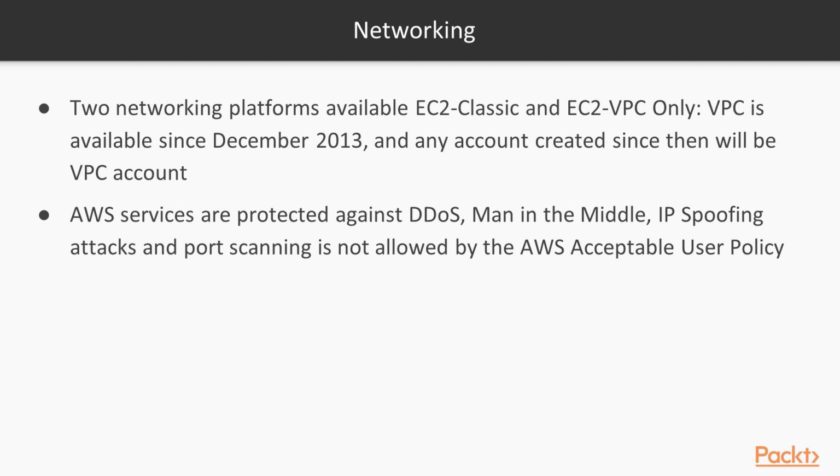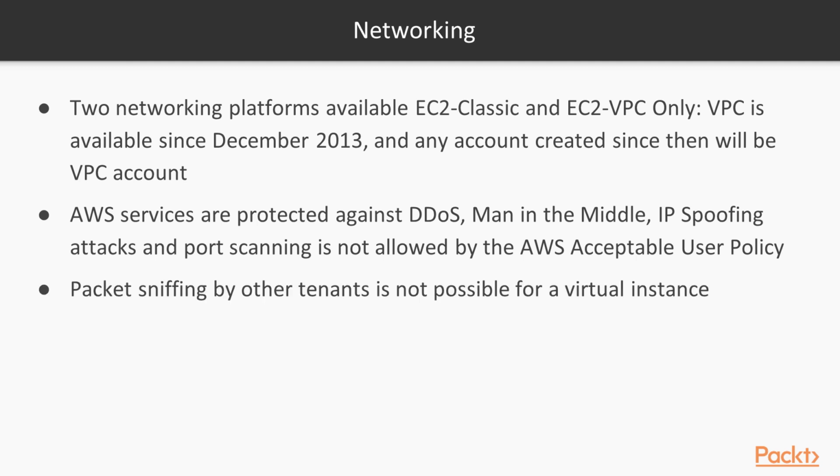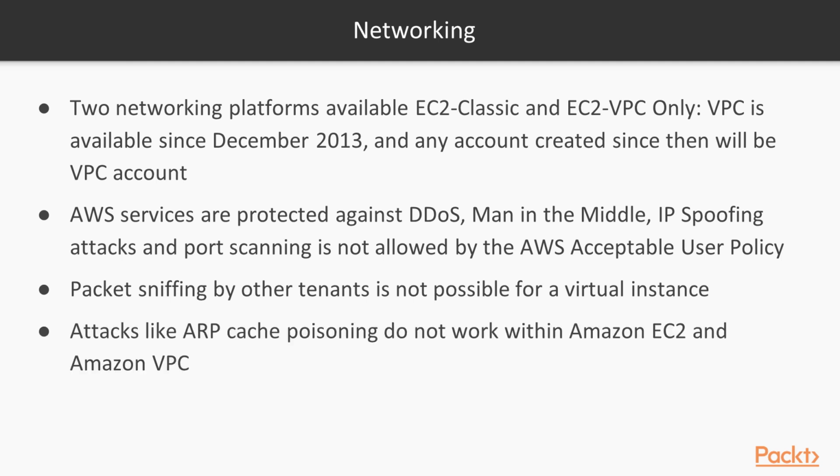That means that by the contract you accept when you create your AWS account, you agree that you are not going to do port scanning. Also, packet sniffing is not possible by other tenants for your virtual instance. This is also important to take into account, as attacks like ARP cache poisoning do not work within Amazon EC2 instances and also in VPC.